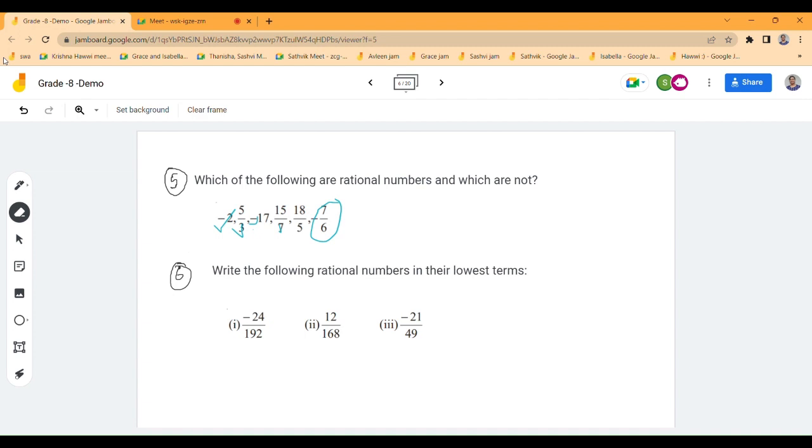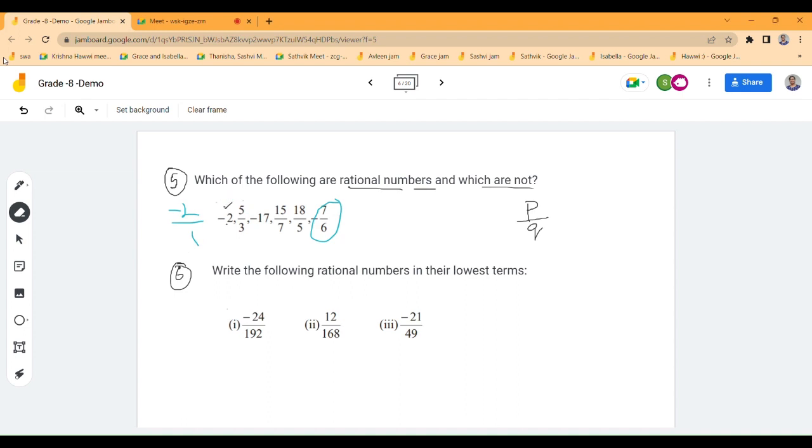Which of the following are rational numbers and which are not? On what basis, ma'am, do we say it's a rational number or not? Any number which can be expressed in the form of p by q, we can say it as a rational number, right? So minus 2, we can write in the form of a fraction. So it can be expressed as a rational number. 5 by 3, it's already in that form.